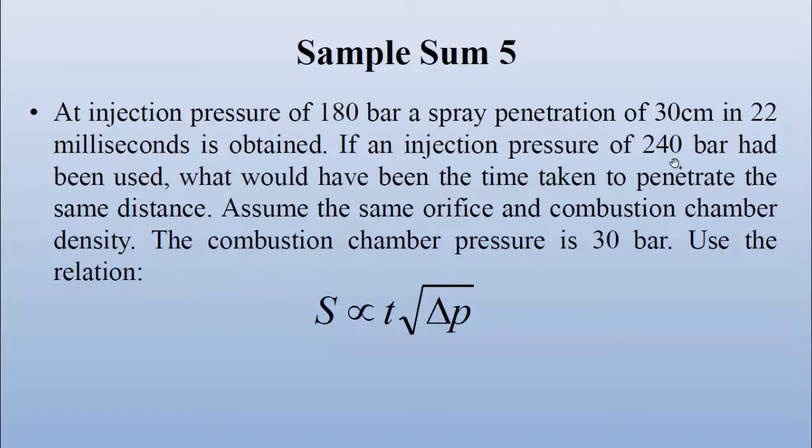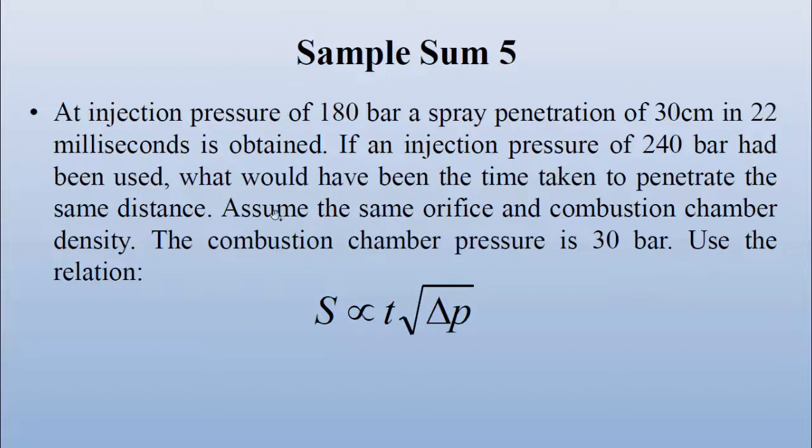So all the other conditions are the same. The only thing that is changing is the injection pressure. And the combustion chamber pressure is 30 bar. So delta P is what? Pressure difference between injector and the combustion chamber. So in the first case it will be 180 bar minus 30 bar, that is 150 bar. And in the second case it will be 240 bar minus 30 bar, that is 210 bar.